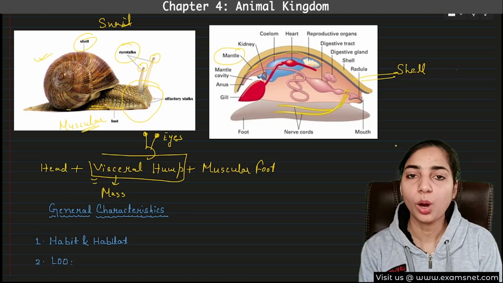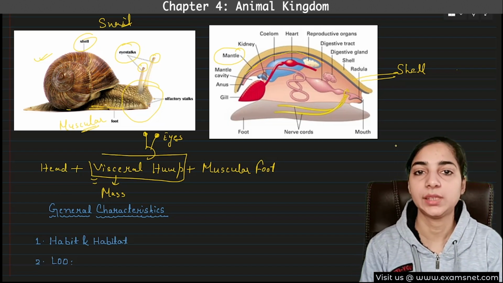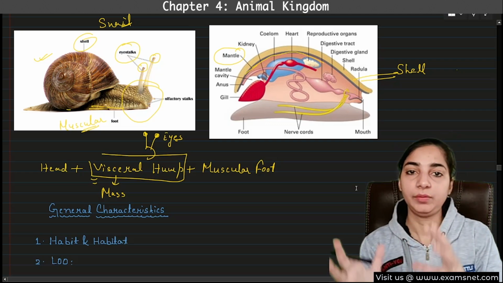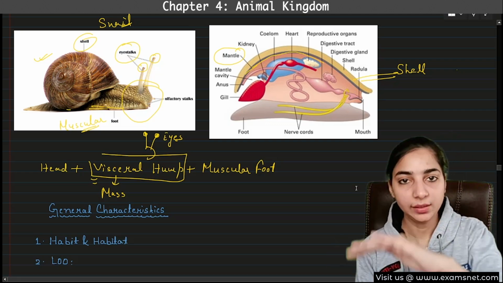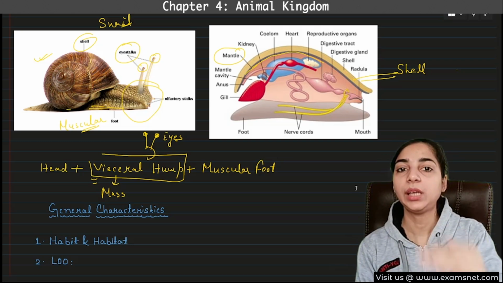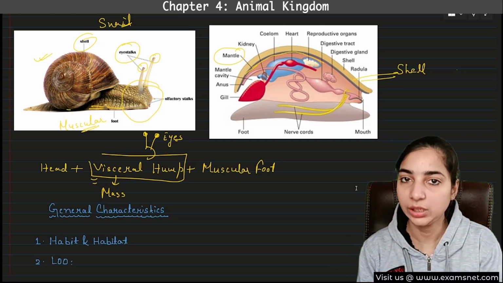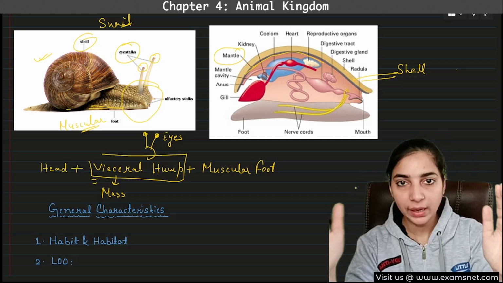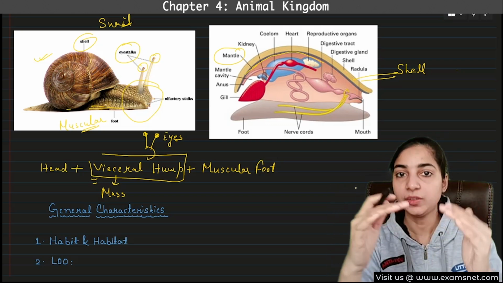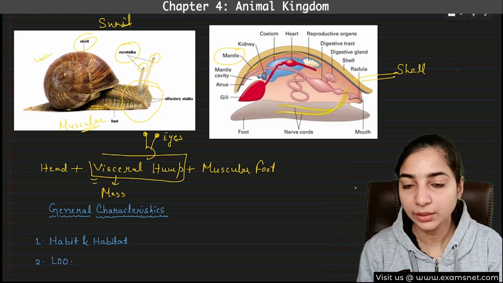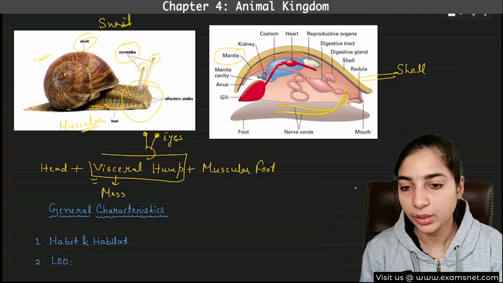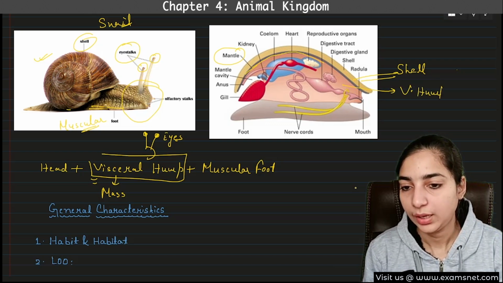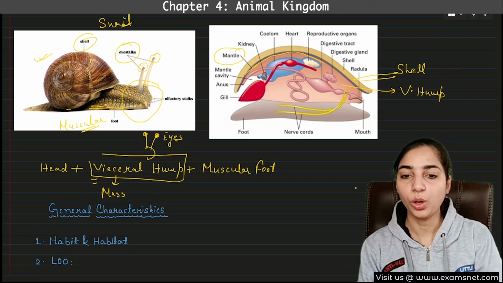The mantle is basically a soft, spongy covering of the visceral hump. So it covers the visceral hump. I have told you that the visceral organs are located inside the visceral hump, and that visceral hump is covered by a soft, spongy tissue known as the mantle. Here the uppermost part is the shell, then below that the mantle is present, covering the visceral hump. Below the mantle, the visceral hump is present. So this orange or pinkish portion is the visceral hump, and inside it all the organs are present.